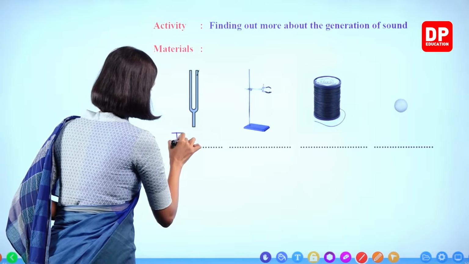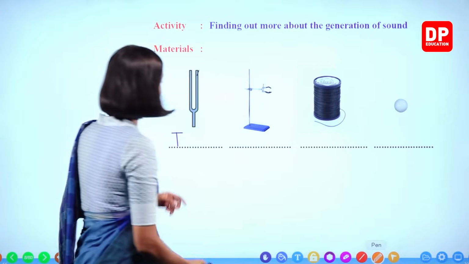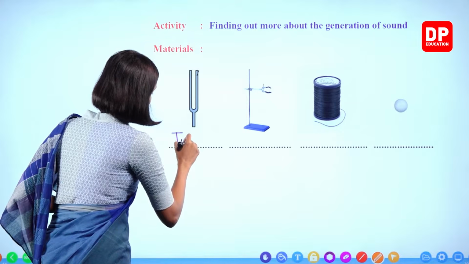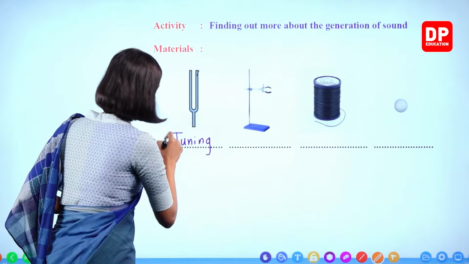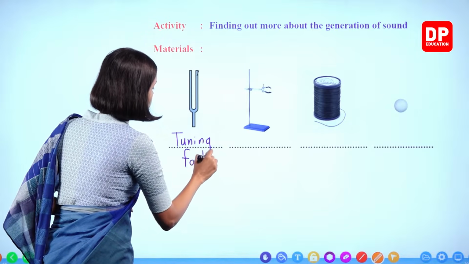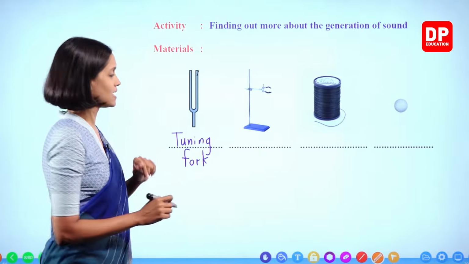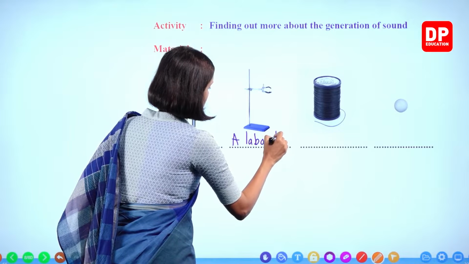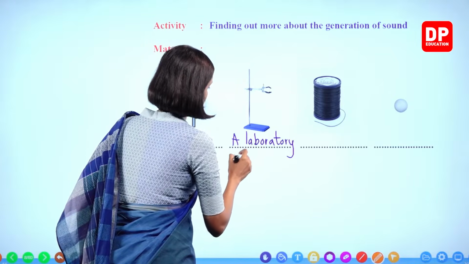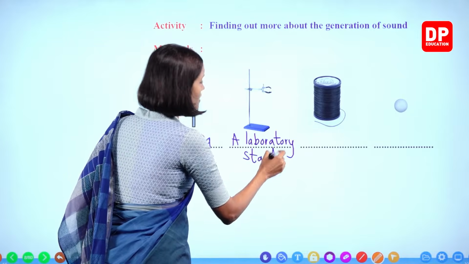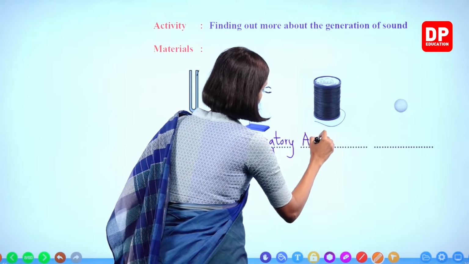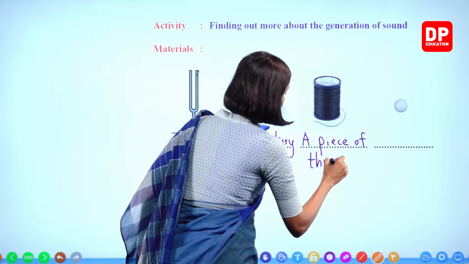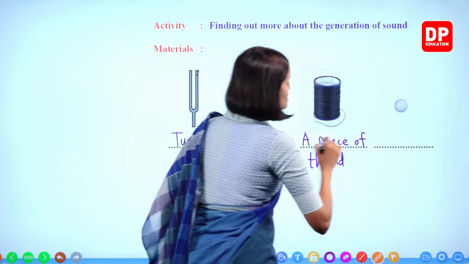Let's write. So tuning forks come in different lengths, different sizes and different lengths. This is a tuning fork. We need a tuning fork and we need a laboratory stand, and we need a piece of thread and a polystyrene ball.